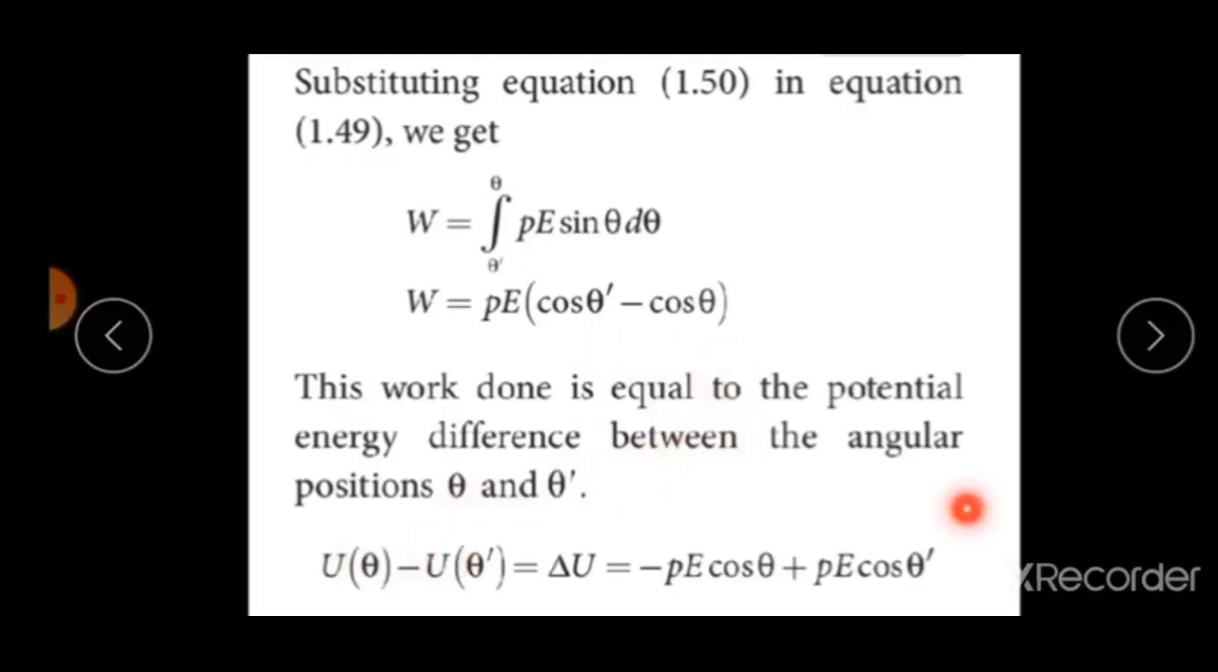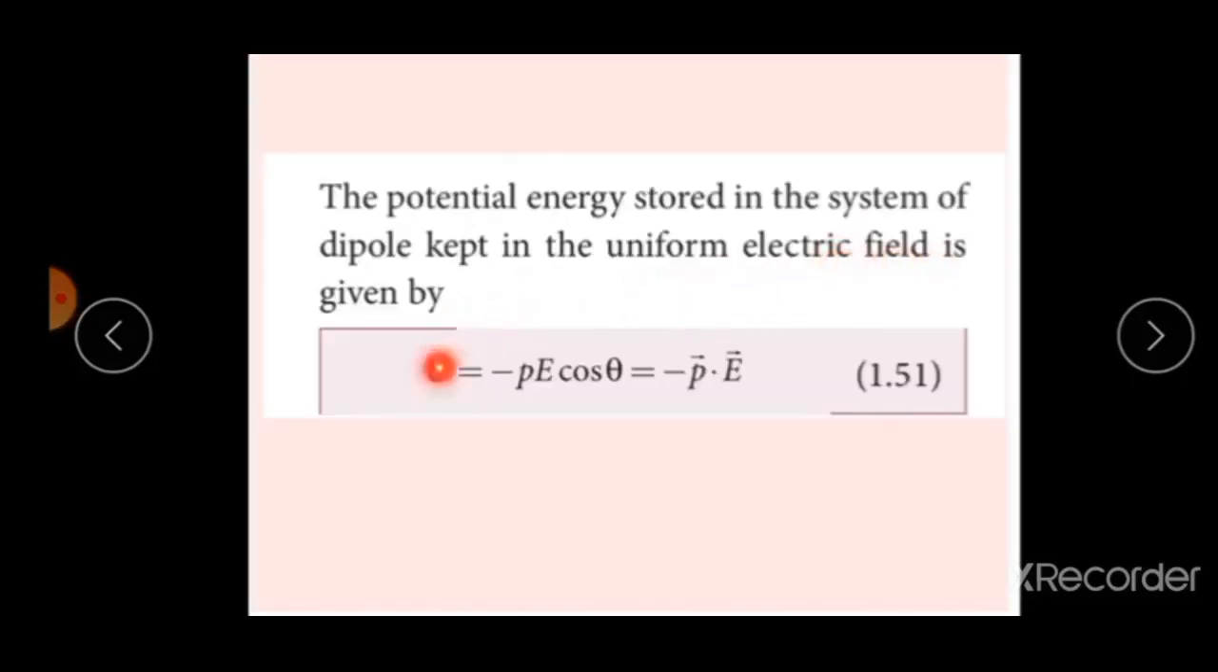Now what is the value of theta dash? It is 90 degrees, taken as a reference point. So cos 90 is equal to 0. So students, this term will be 0 and the remaining term, the potential energy stored in the system of a dipole kept in a uniform electric field, is given by U is equal to minus Pe cos theta.